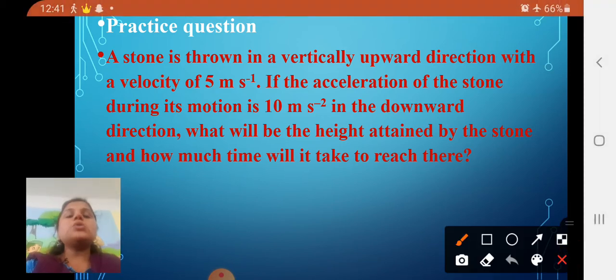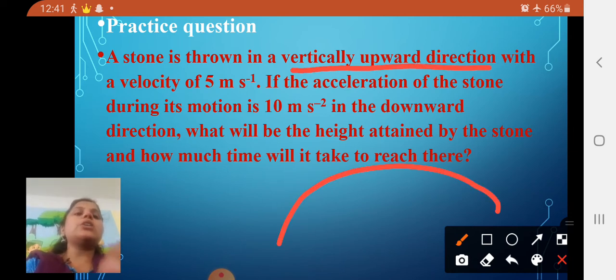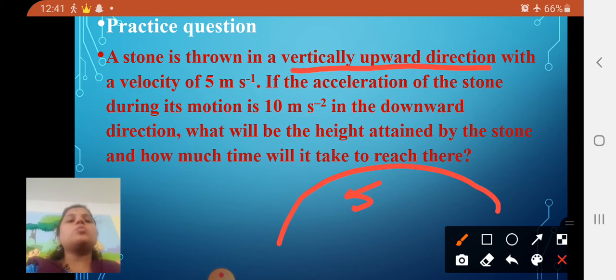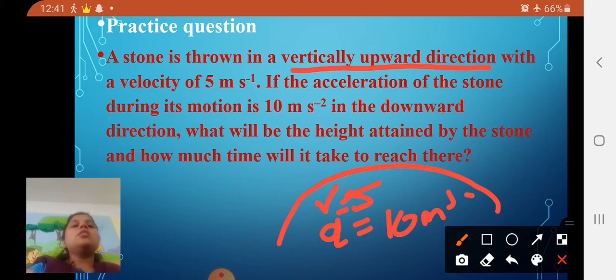A stone is thrown in a vertically upward direction with a velocity of 5 meter per second. If the acceleration of the stone during its motion is a is equal to 10 meter per second square, v is 5 meter per second and acceleration is 10 meter per second square in the downward direction. What will be the height attained by the stone, and how much time will it take to reach there? You have to find out t and you have to find out the height.